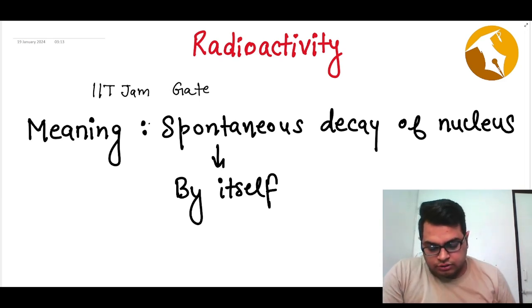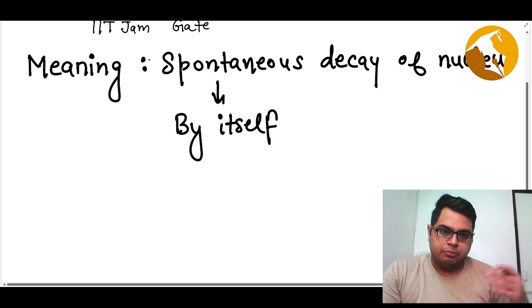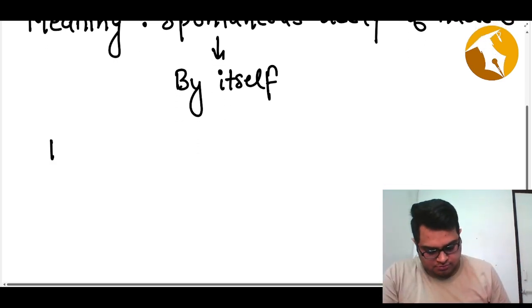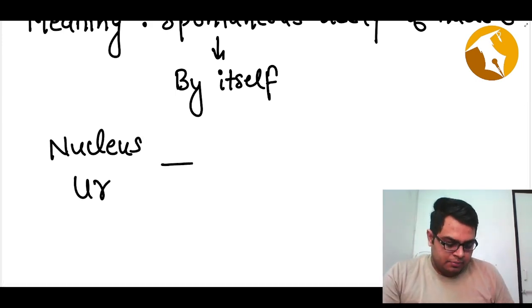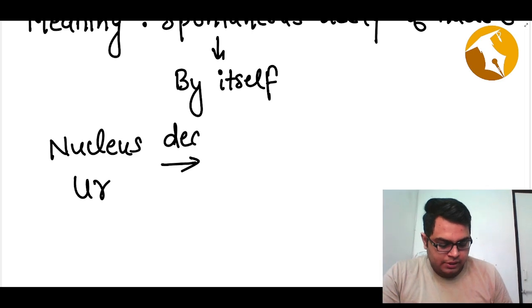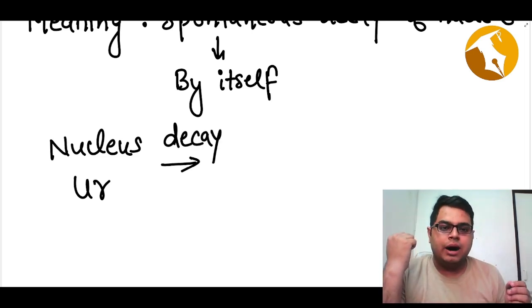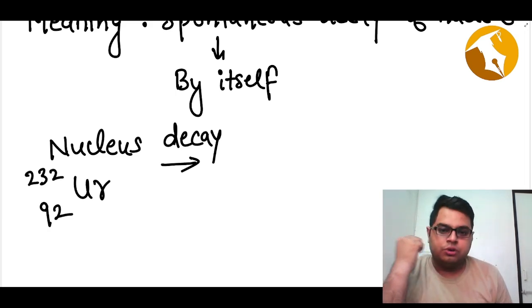Now there are multiple sorts of radioactivity we are familiar with. Sometimes you have a nucleus, for example uranium. Now it will decay. What do we mean by decay? Let's say the mass number of uranium is 232 and the atomic number is 92.